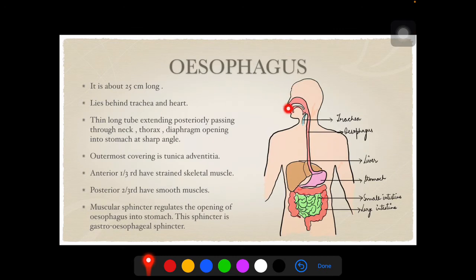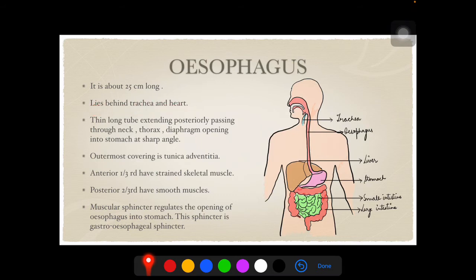Esophagus. The next structure which follows the oral cavity, pharynx, and Waldeyer's ring is the esophagus, this long part. It is about 25 centimeters long. It lies behind the trachea, as we can see. The front part is the trachea, and this tube lying behind the trachea is referred to as the esophagus, and it is the exclusive passage for the movement of food from the oral cavity to the J-shaped structure known as the stomach.